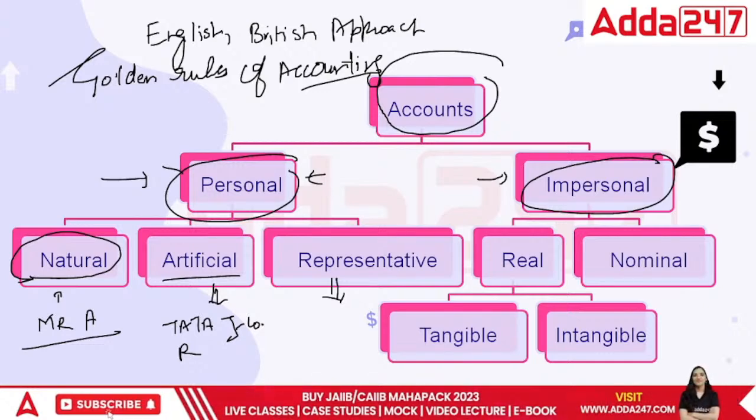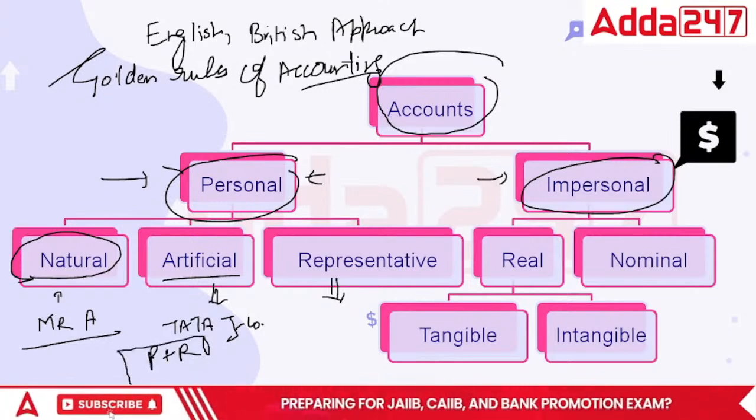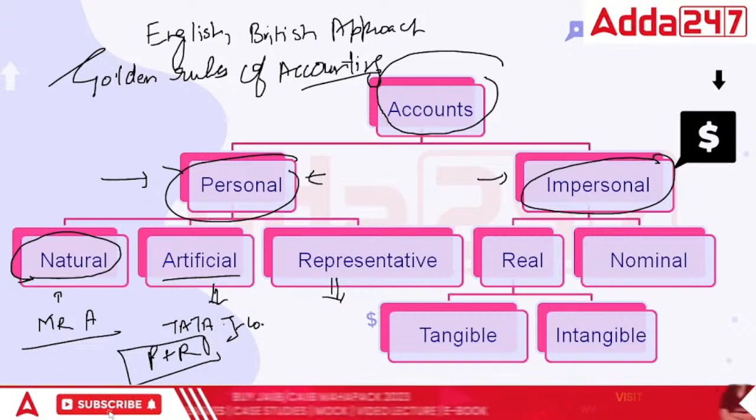Maybe Mr. P and Mr. R are forming a partnership. It is also covered under artificial person.